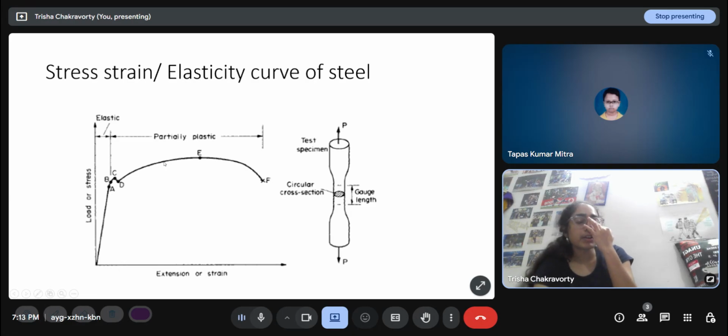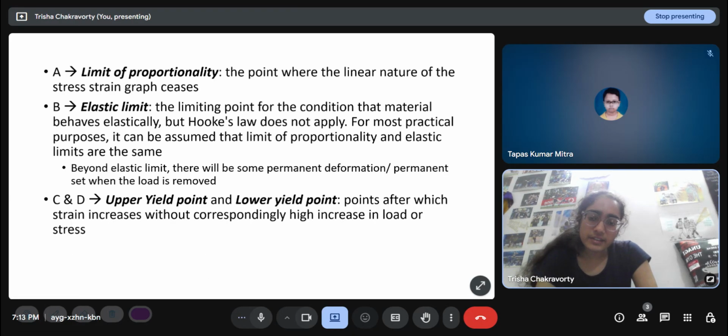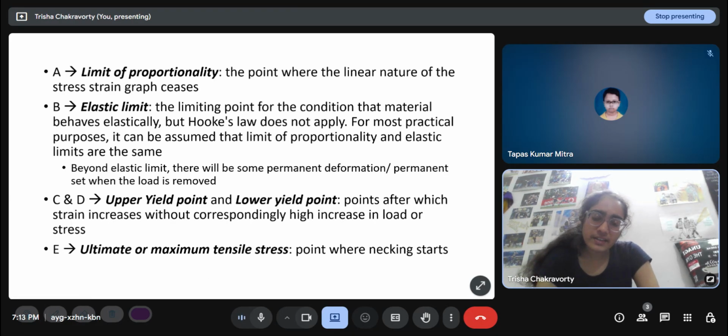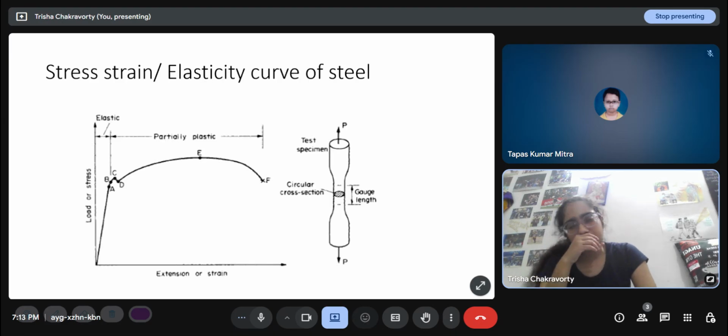So that is the yield point, and E is the ultimate or maximum tensile stress, and F is the fracture point. So up to E, even after yielding, the strain increases rapidly, but the stress does increase up to E. The stress corresponding to C is called Fy, and corresponding to E is called Fu.